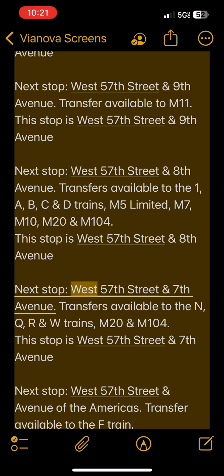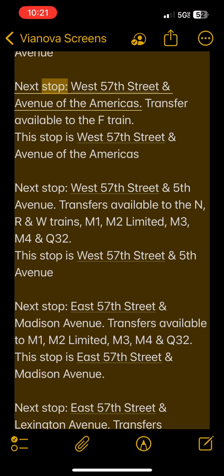Next stop, West 57th Street and 7th Avenue. Transfers available to the N, Q, R and W trains, M20 and M104. This stop is West 57th Street and 7th Avenue. Next stop, West 57th Street and Avenue of the Americas. Transfer available to the F train. This stop is West 57th Street and Avenue of the Americas.